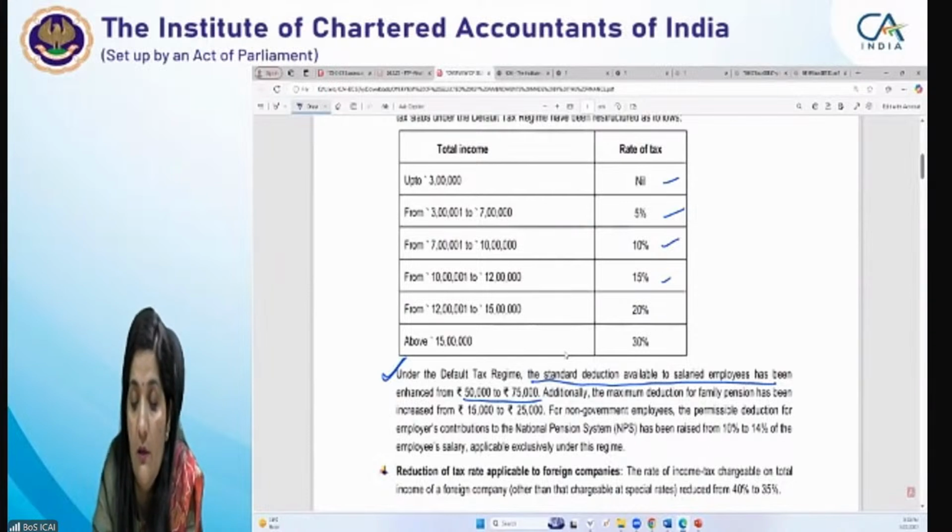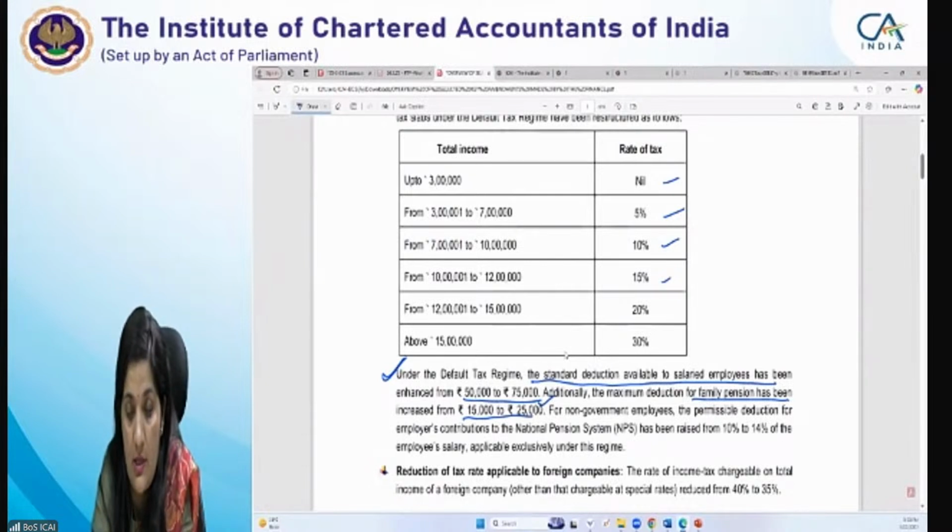Family pension की if you are talking about, it's 1/3 of your pension or 15,000, whichever is lower. So यहाँ पे they increased the 15,000 to 25,000. Apart from this, 80 की deductions are available in case of central government and state government. Already the employer's contribution is allowable to be claimed up to 14%.